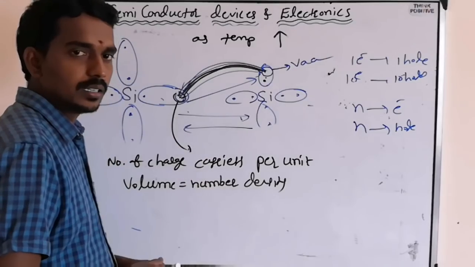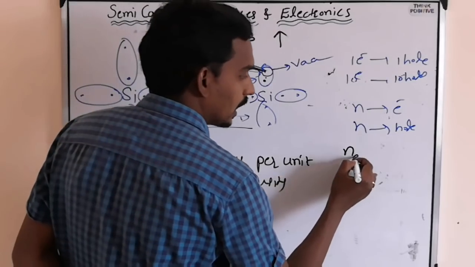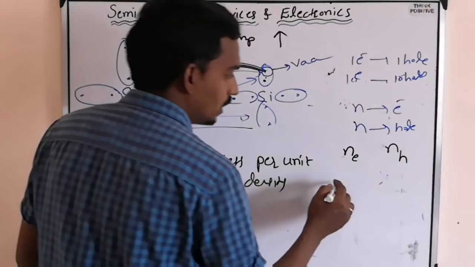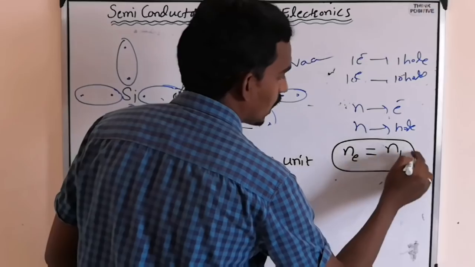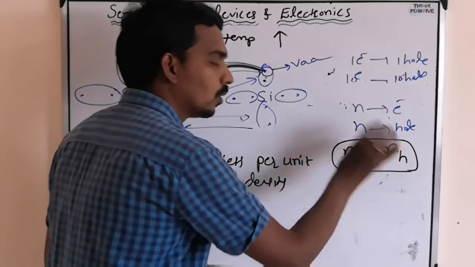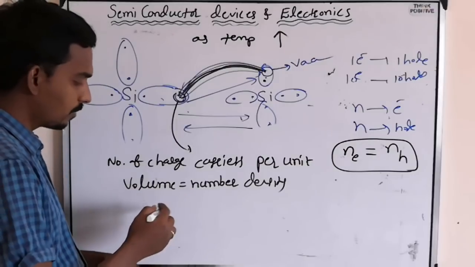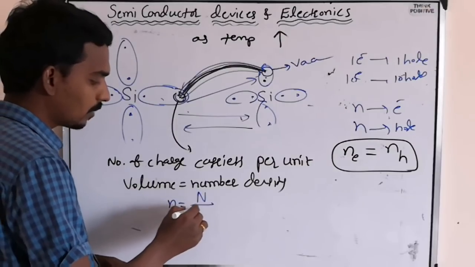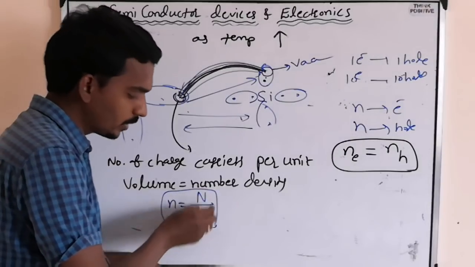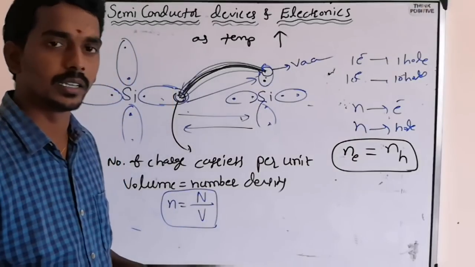Inside an intrinsic semiconductor, there is a density for electrons and a density for holes. But for an intrinsic semiconductor, both are the same. As many electrons, that many holes. That's why their density is also the same. So the number density n equals total number by total volume, the number of charge carriers per unit volume. Even this you have studied in current electricity already.